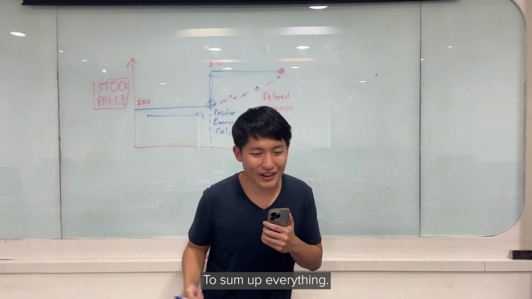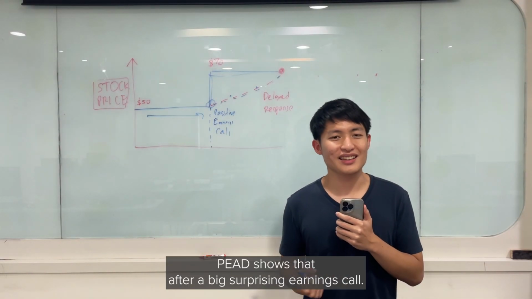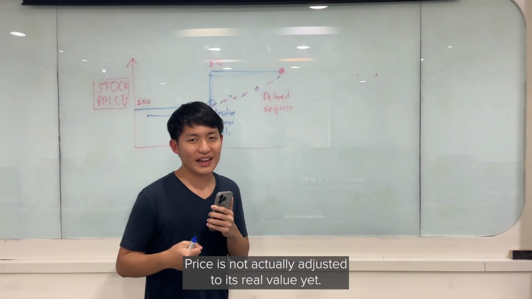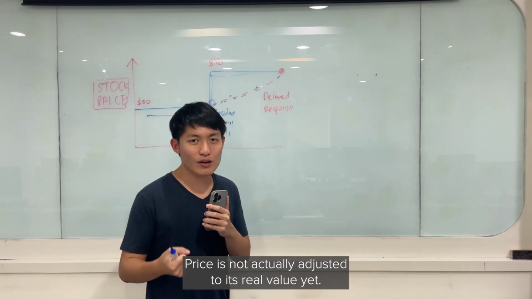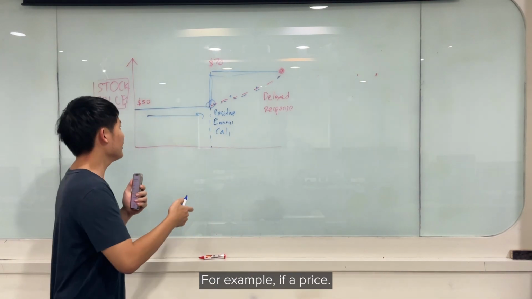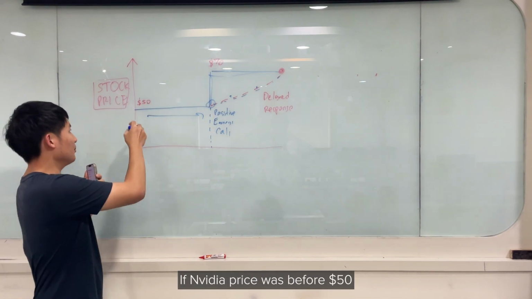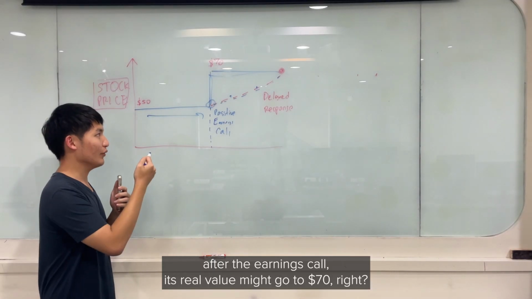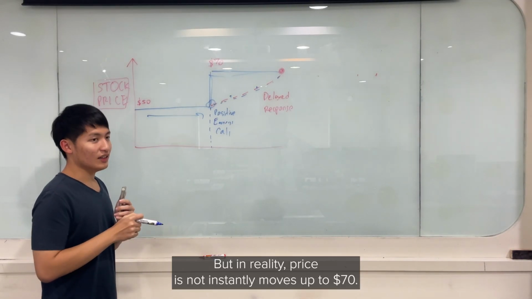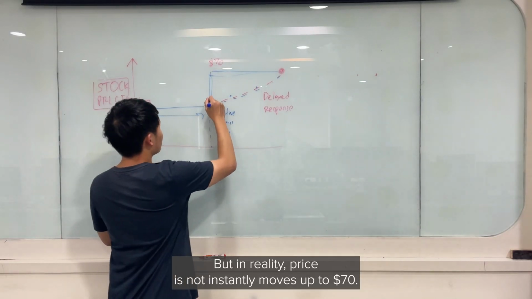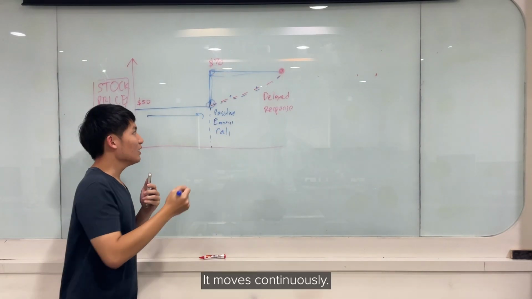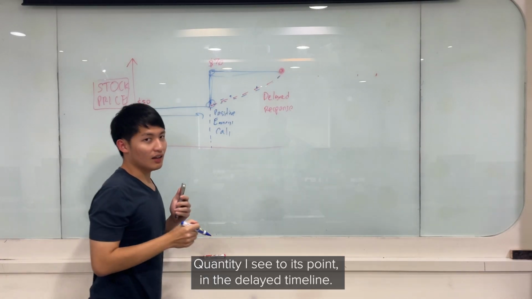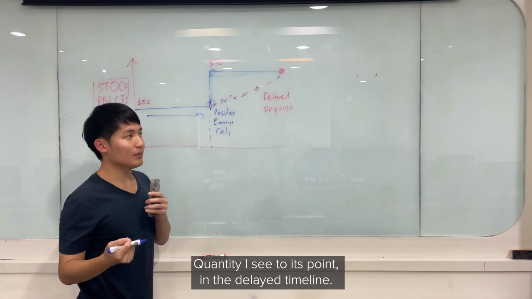To sum up everything, what is PEAD? PEAD shows that after a big surprising earnings call, the price is not actually adjusted to its real value yet. Right? For example, if the Nvidia price was $50 before, after the earnings call its real value might go to $70. But in reality, the price does not instantly move up to $70. It moves continuously to its point in a delayed timeline.